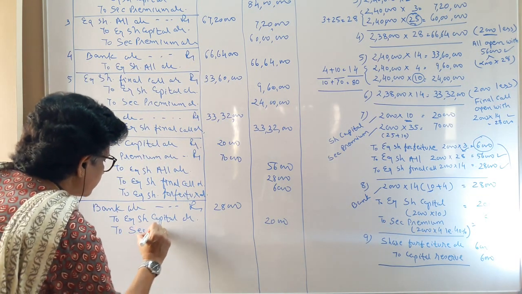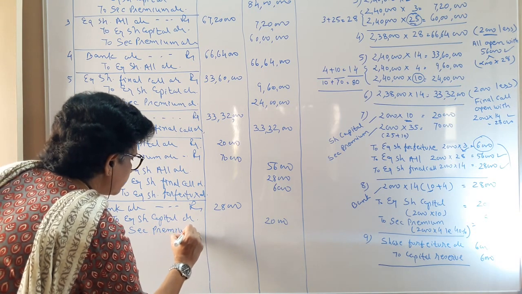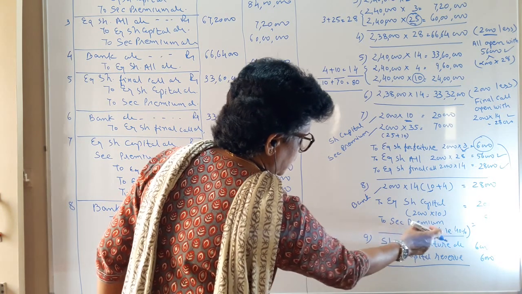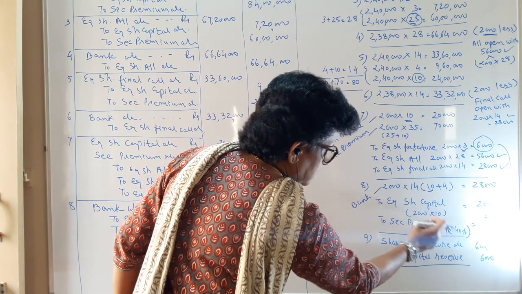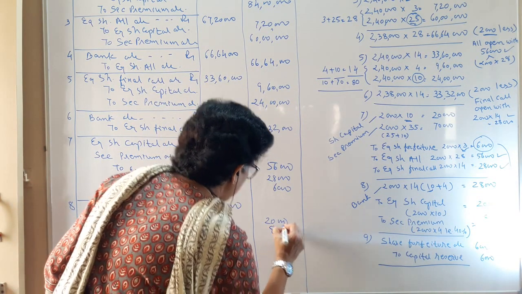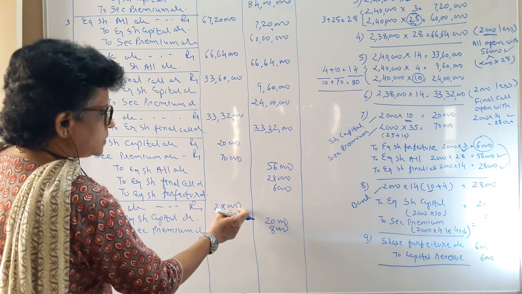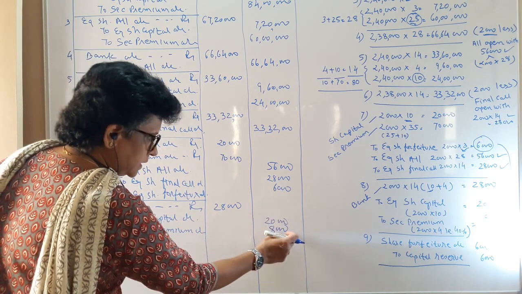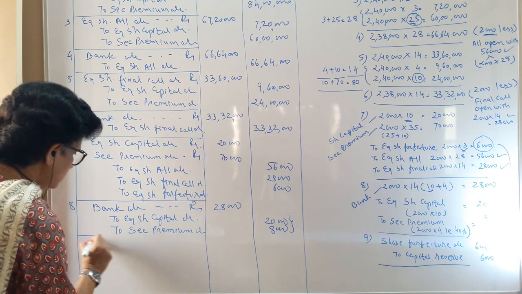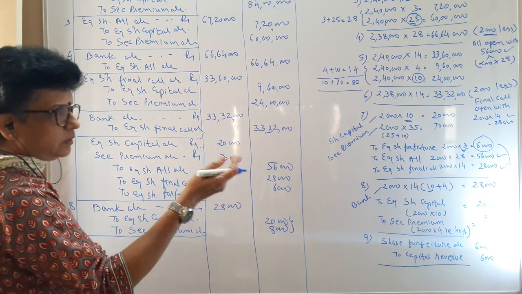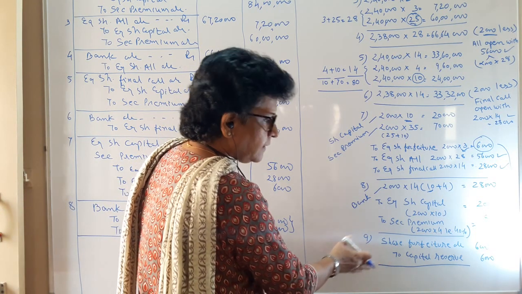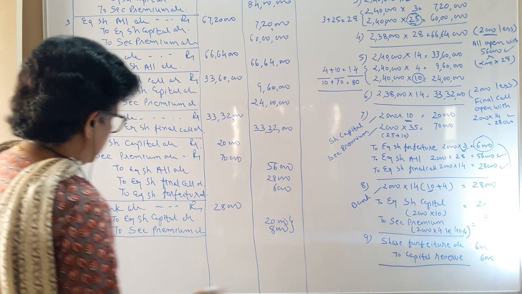So to security premium account, that 10 rupee, 4 rupee you are asking, so 2000 into 4, that is 40% of 10 means 4, that is 8,000 rupees. It means that total 28,000 rupee you have received towards these two particular reasons, equity share and the premium. So there is no need for you to use your forfeiture balance. The whole balance remains in your hand, which you are going to transfer to capital reserve.